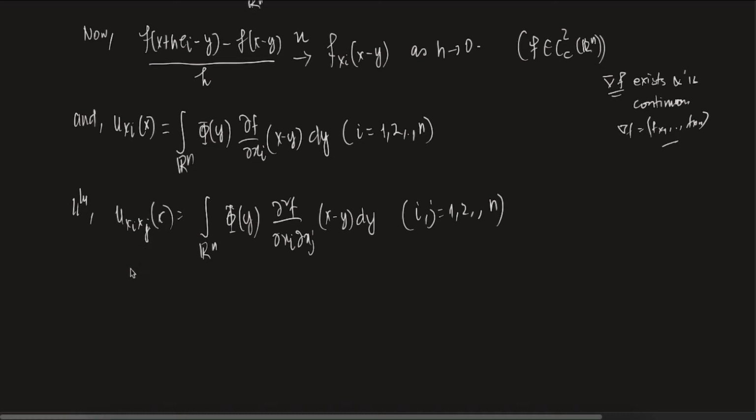So what does that say? This expression on the right-hand side is continuous with respect to x. Please remember, there is a singularity with respect to y, but I don't care because this is with respect to x. This is a continuous function with respect to x, and u is a function of x. So essentially, therefore, I can say that u is in C2 of Rn. Clear?